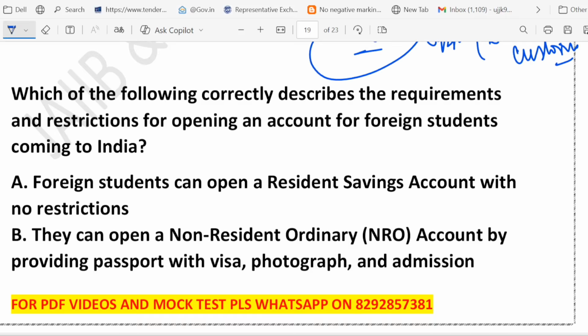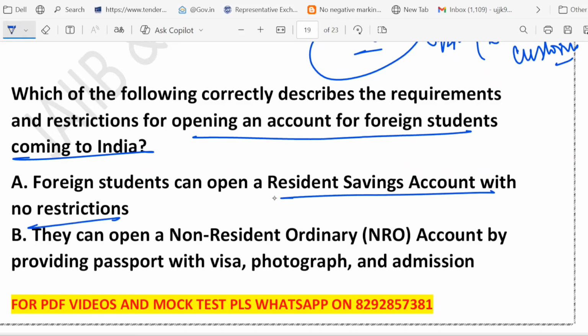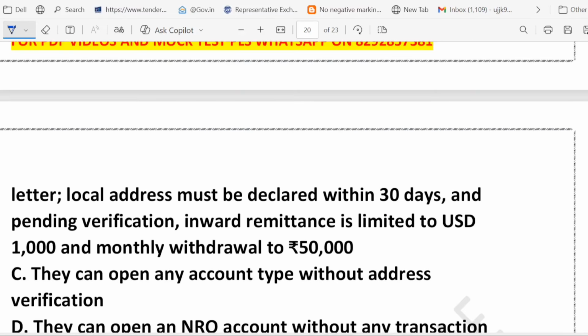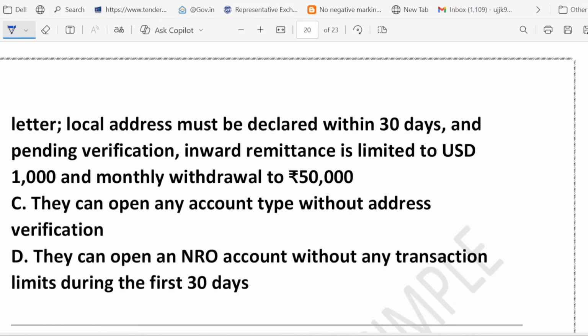Question is, can a foreign student open any bank account in India? Let's have a look. Which of the following correctly describes the requirement and restriction for opening an account for a foreign student coming to India? Option A, foreign student can open a resident savings account with no restriction. Option B, they can open an NRO account by providing passport with visa, photograph and admission letter. Option C, they can open any account type without address verification. Option D, they can open an NRO account without any transaction limit during the first 30 days.